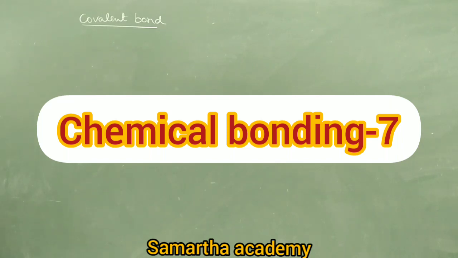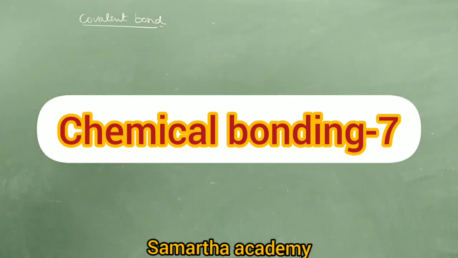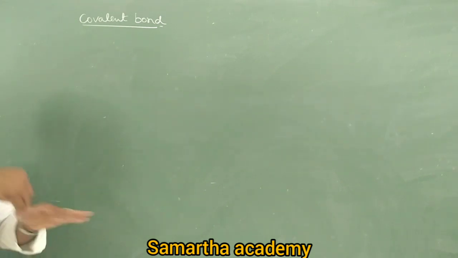Right. So what is a covalent bond, and which theories explain the formation of a covalent bond? We have already completed this. Let's see briefly what a covalent bond is. It is the bond which is formed by mutual contribution and sharing of a pair of electrons. First contribute, then share.